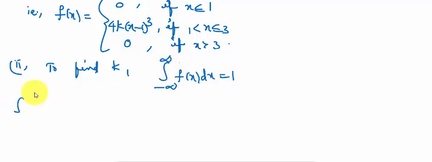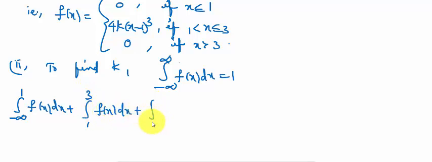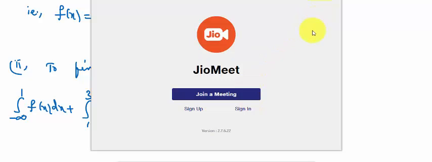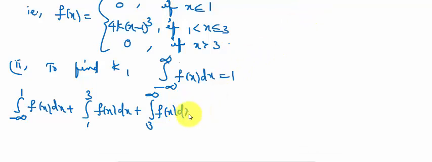From this, the integral with limits minus infinity to 1 of f of x dx plus 1 to 3 of f of x dx plus integral 3 to infinity of f of x dx is equal to 1.